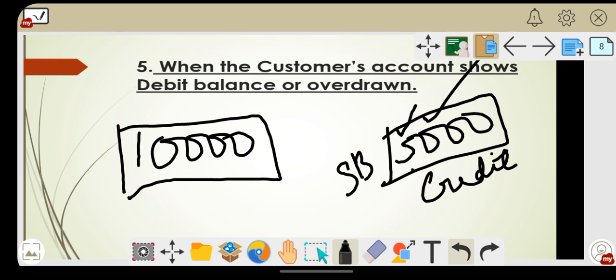Now is this 5,000 sufficient to pay the judgment creditor? It is not sufficient. What was the amount? The amount was 10,000. In such cases the garnishee order is not applicable, because the banker will give the reason stating insufficient funds. That is, the customer's account is showing a debit balance, there is no sufficient balance to pay the judgment creditor. So in such cases the garnishee order is not applicable.